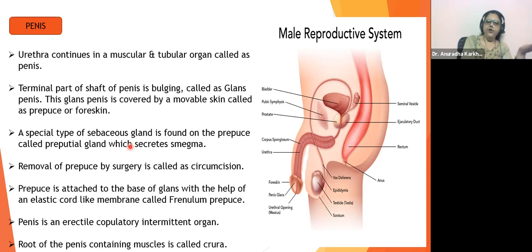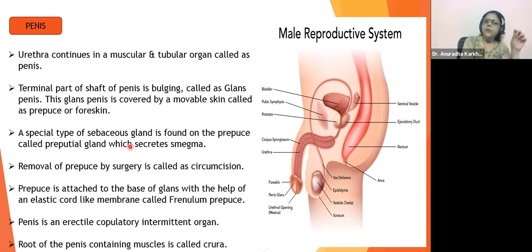Okay, removal of prepuce by surgery is called circumcision. So sometimes, because of this continuous accumulation of smegma, the glans penis is more prone to bacterial infection or fungal infection.